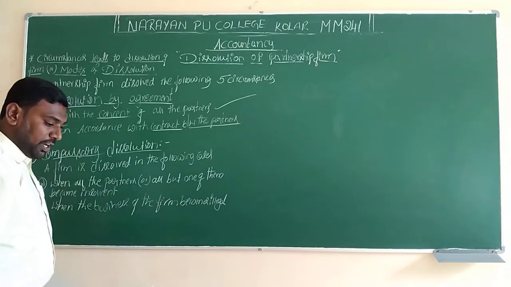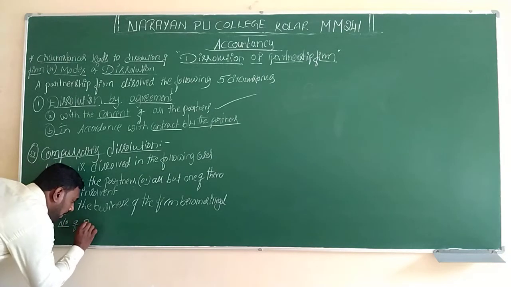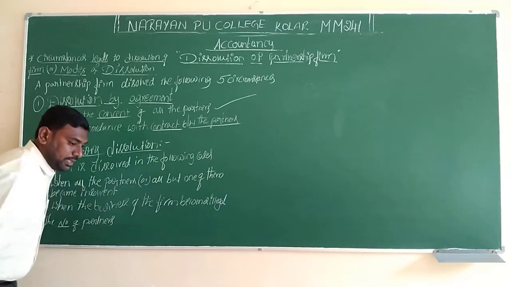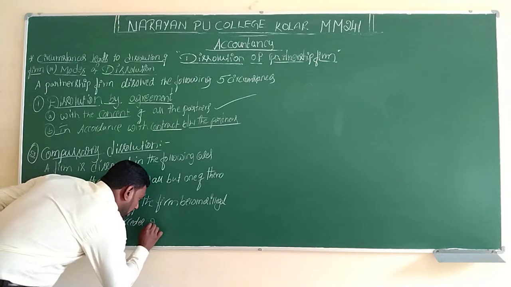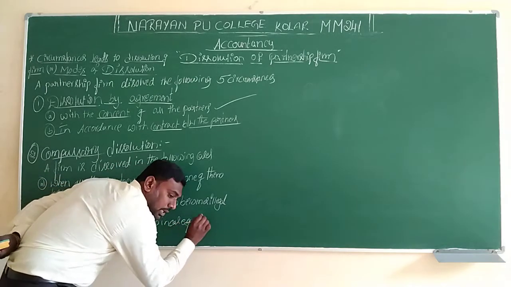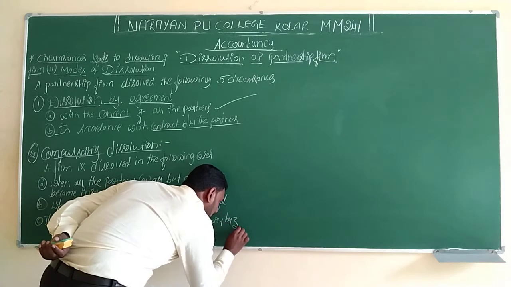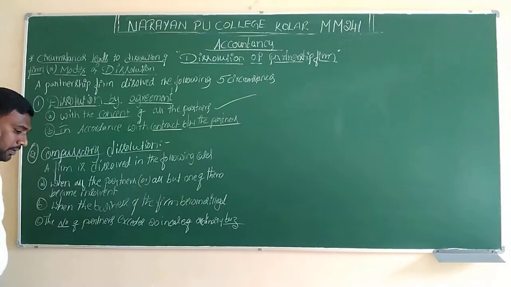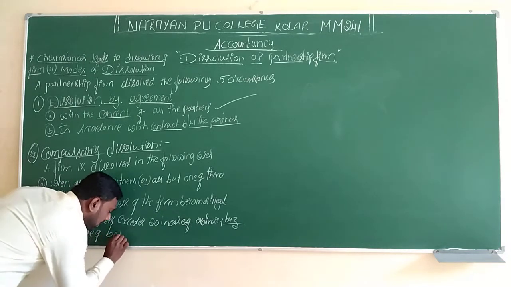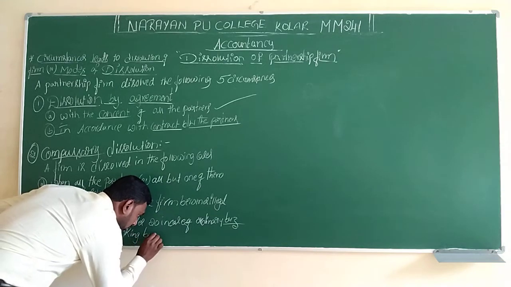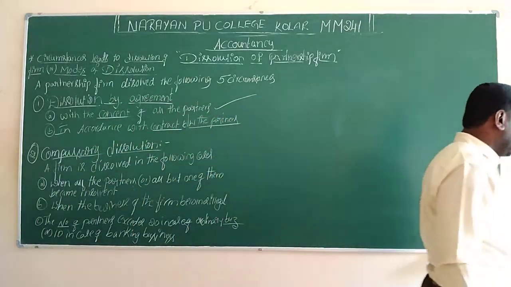Next, point number C, the number of partners exceeds 20 in case of ordinary business, or 10 in case of banking business.